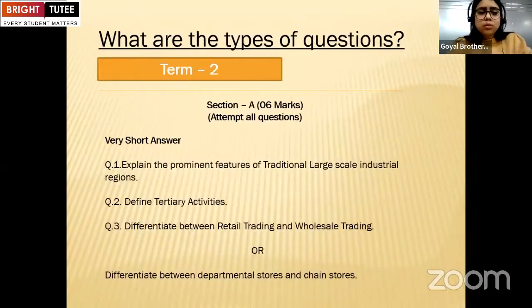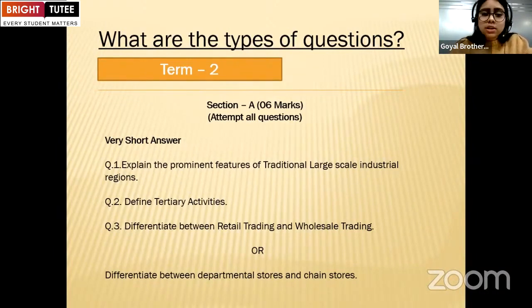Okay. Now, let's discuss the types of questions. CBSE has released its sample paper based on the bifurcated and reduced syllabus. So this is the sample paper which CBSE has released. This has 5 sections, as I have told you earlier. So let's discuss each section one by one. In section A, as I have told you, there will be 6 marks. They have to attempt all the questions.